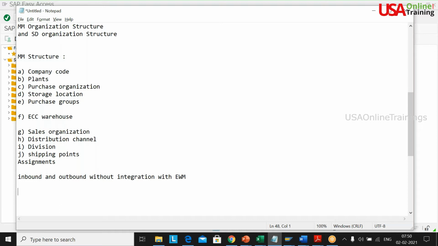I just want to test my org structure with some basic inbound and outbound cycles. So I'll create a purchase order, and I'll create the MIGO in ECC only. I will not allow it to be distributed to the EWM system. Once I test my inbound and outbound process, I will start creating my EWM and integrate with the EWM system. Hope you understood what I'm trying to do: the inbound cycle and SD cycle without EWM integration. This is a standalone activity. Once this functionality is good, I'll start integrating with EWM. For this I require all these org elements, so let me create them first.